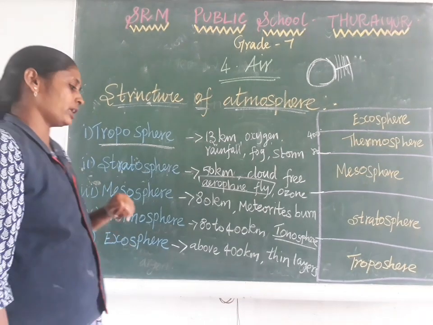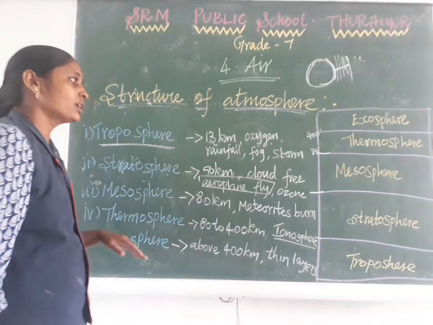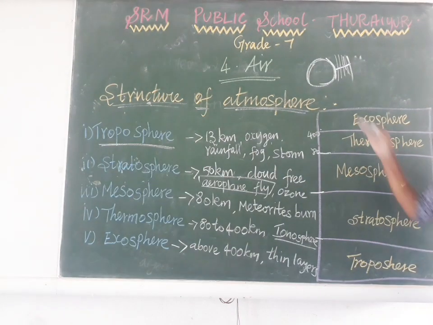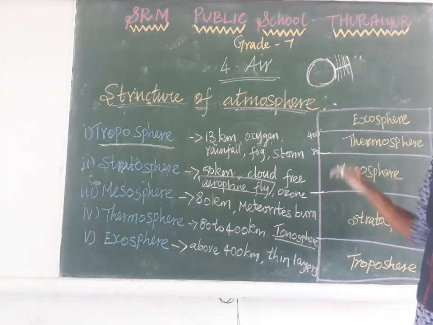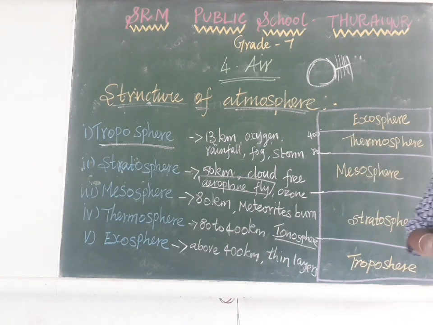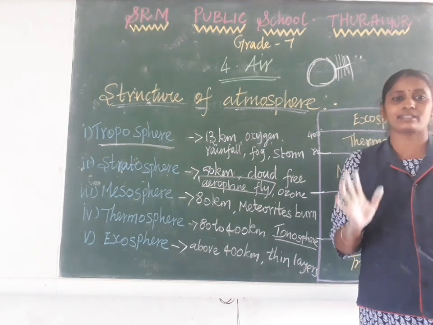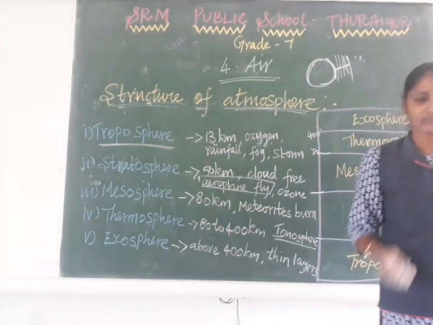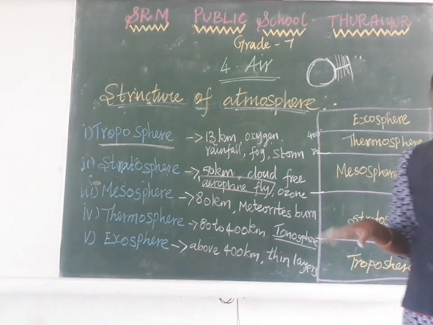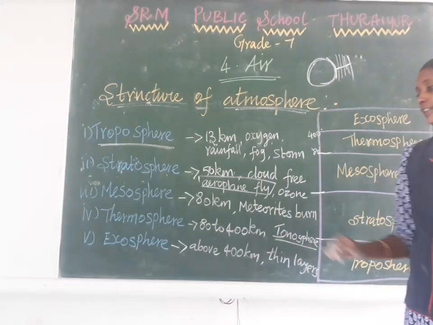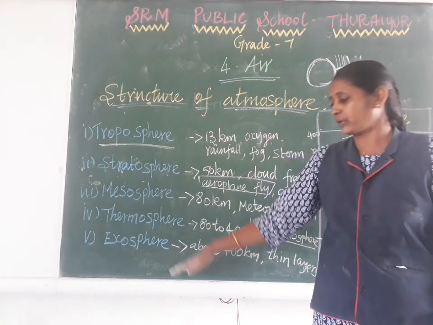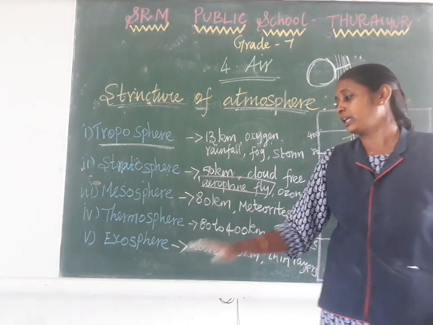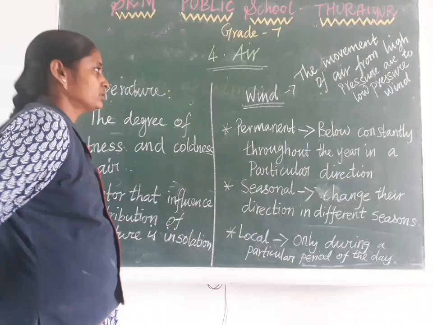The last layer is the exosphere. It extends from 400 to about 1200 kilometers. That is not given in our book. In this exosphere we have very light gases present, like helium and neon. So what are the layers we have in the atmosphere? Troposphere, stratosphere, mesosphere, thermosphere and exosphere. Right?